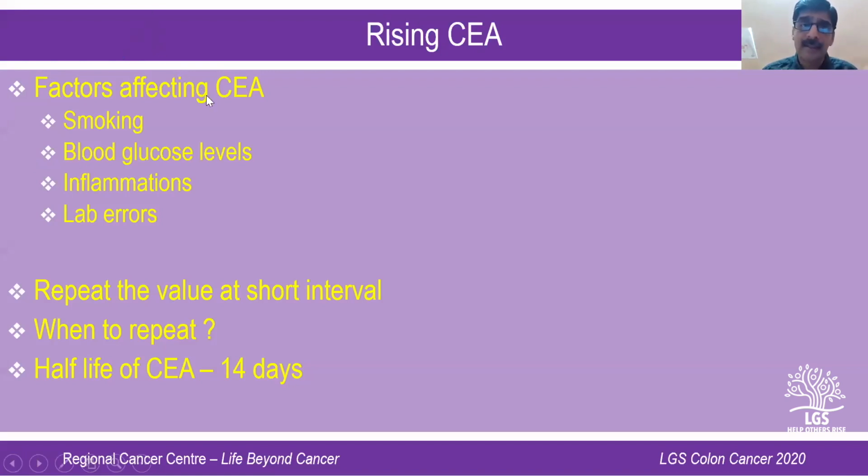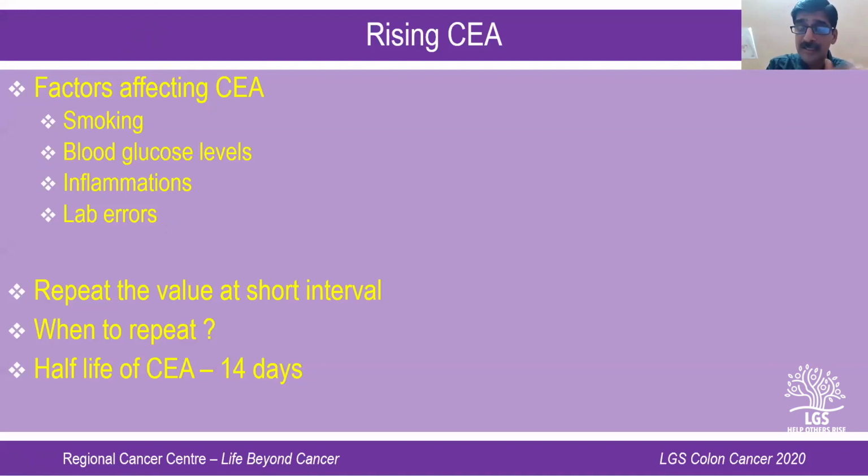Again, you should understand that there are several factors affecting CEA. Smoking can affect, your blood glucose level can affect, inflammation can affect, lab errors can occur. So when a patient comes back to your OPD with a rising CEA, the first thing that we all practically do is repeat the value at short interval. The question is when to repeat.